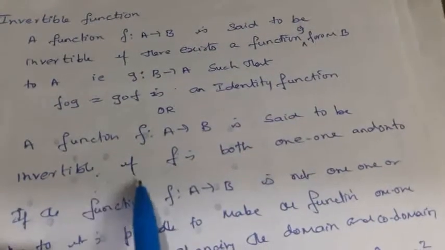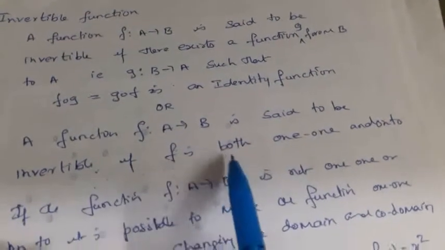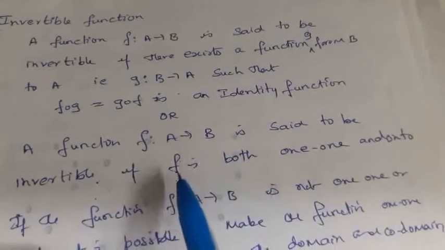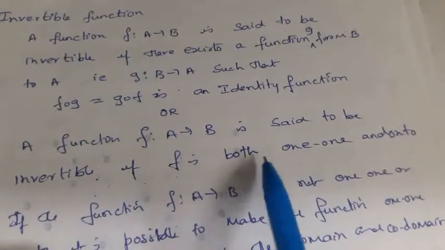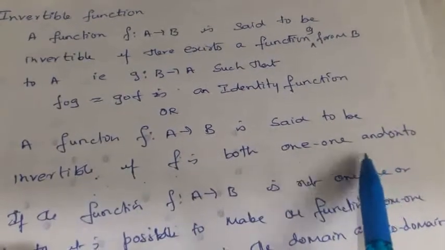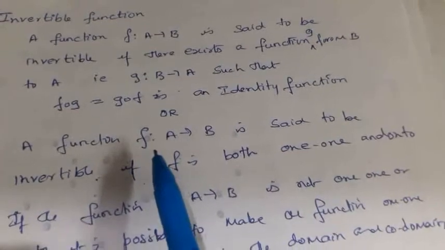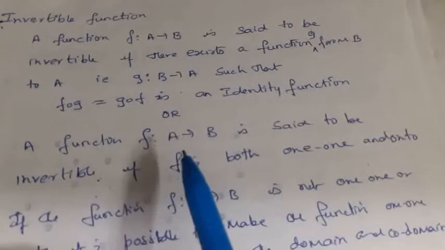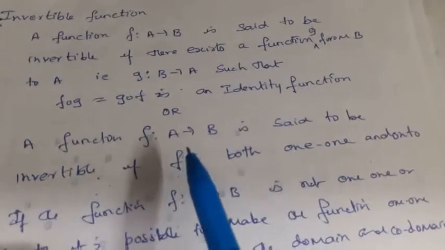Or a function f from A to B is said to be invertible if f is both 1-1 and onto. And if the function is both 1-1 and onto, definitely there exists a function g from B to A such that f composite g is equal to g composite f is equal to an identity function.